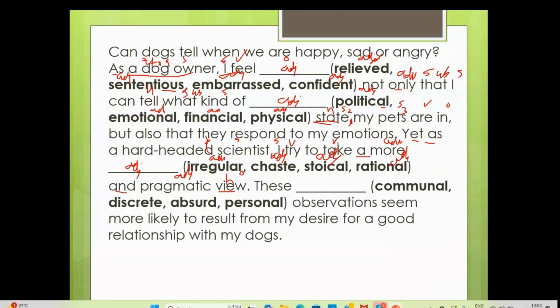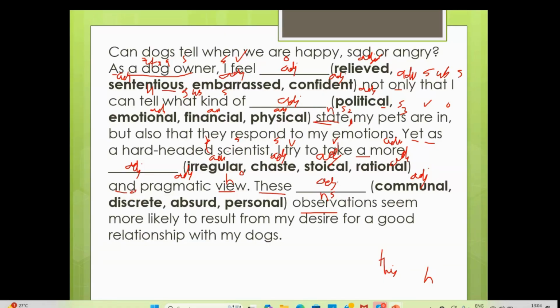Again, no help from the grammar at all. Whenever there is "these", next to it, whenever there is a noun, it should be a noun with S. And next to "this", it should be a noun with no S. So "these observations", what kind of observations? For a description we need to write an adjective. Before a noun, we always need to write an adjective. So "communal disputes". Okay, disputes is a noun, communal is your adjective.